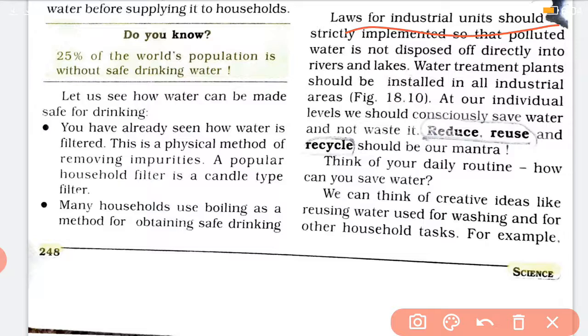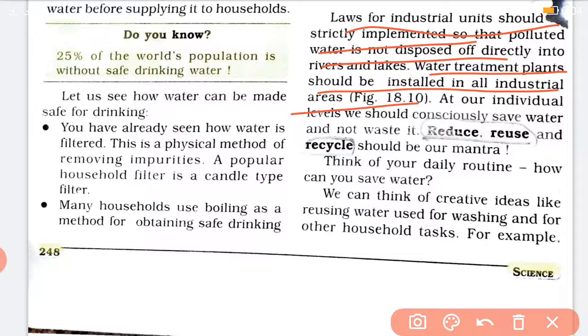Laws for industry should be strictly implemented so that polluted water is not disposed of directly into the rivers and lakes. Water treatment plants should be installed in all industrial areas. Means industries का law कानून बना हुआ है कि आप जो अपना वेस्ट प्रोडक्ट निकाल रहे हो उसको डायरेक्टली वाटर बॉडीज़ में नहीं डाल सकते हो. तो ये लॉज को स्ट्रिक्टली फॉलो करना है जिससे पोल्यूशन ऑफ वाटर को रोका जा सके.